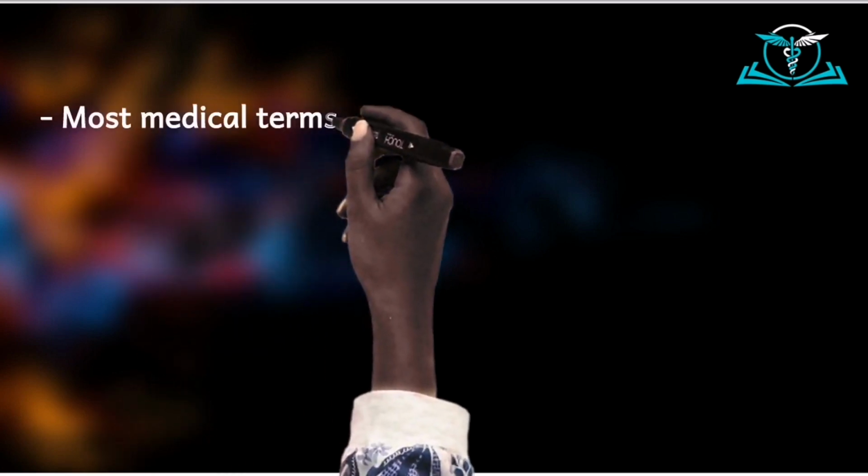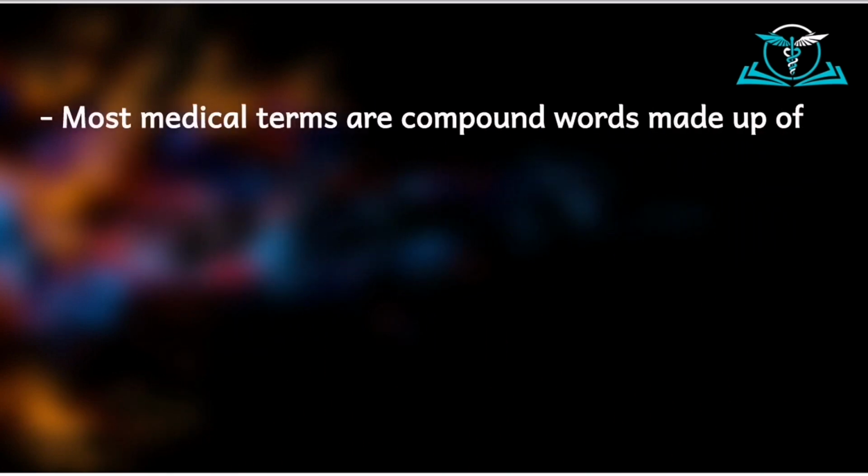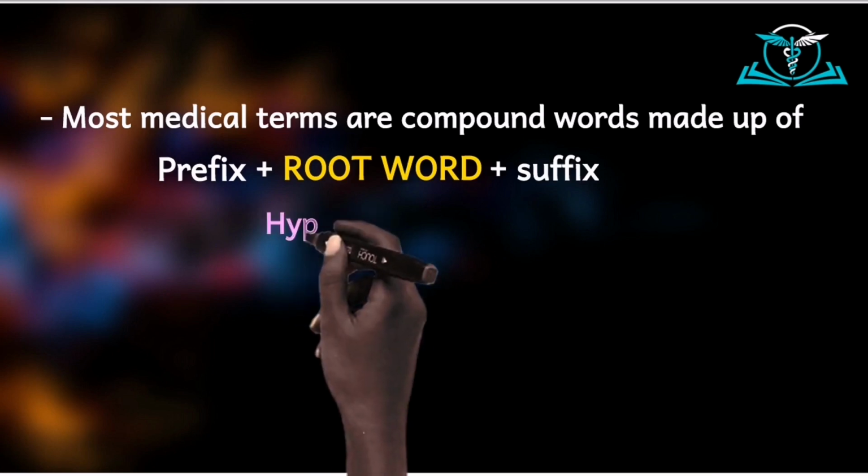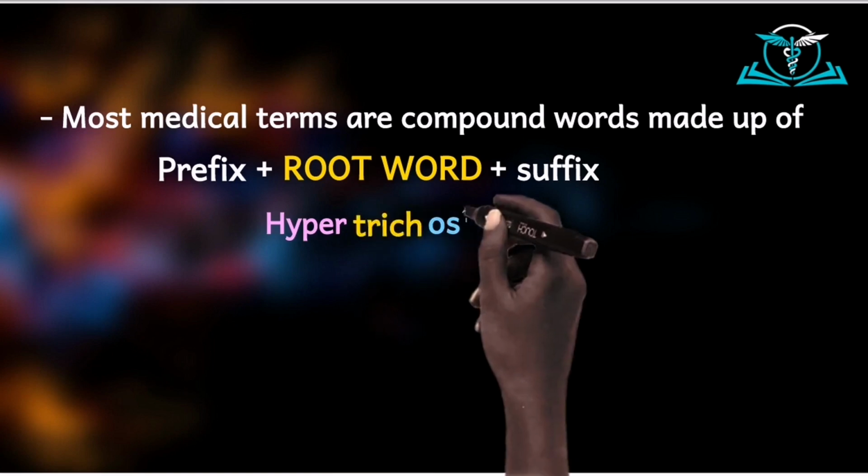And so guys, we need to understand that most medical terms are compound words and are usually made up of the prefix, the root words, plus the suffixes, although they don't always follow this three-component format. Now, as an example, let's look at the word hypertrichosis.